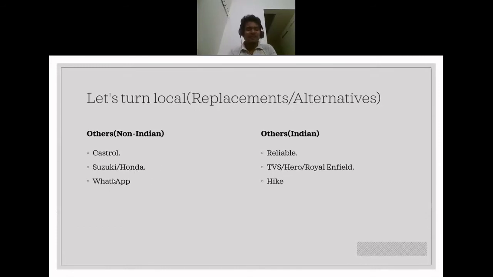And when it comes to social media, I guess this is something which will take a long time for people to completely migrate from WhatsApp to Hike, which is an Indian application. I have been using Hike for the last 5-6 years, and I feel it is a better application than WhatsApp in every possible way. But the only reason I'm sticking with WhatsApp is because the official groups that we have, let's say my company group, my organization group, is based on WhatsApp. So that's the only reason we're sticking with WhatsApp. Otherwise, we would have migrated to Hike long back.